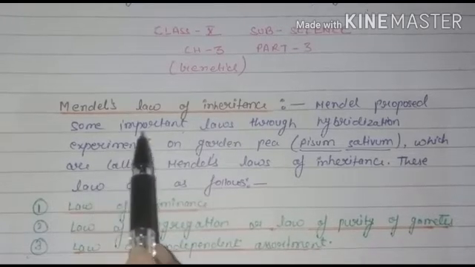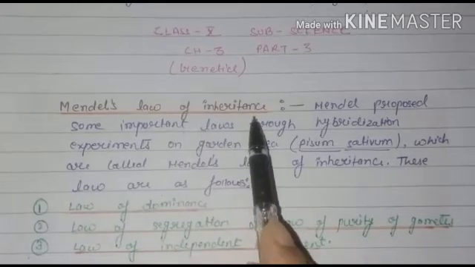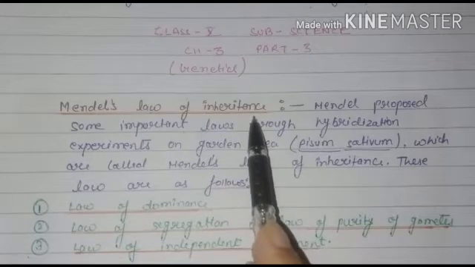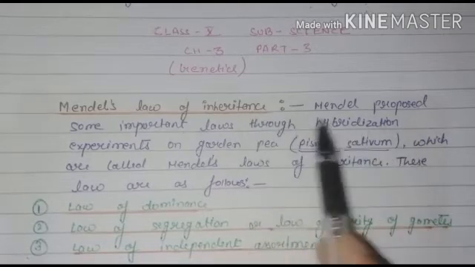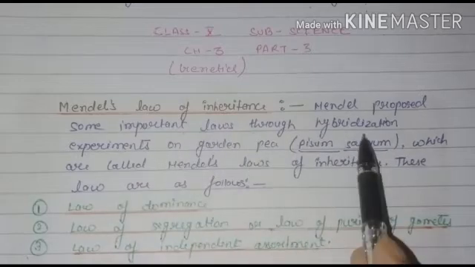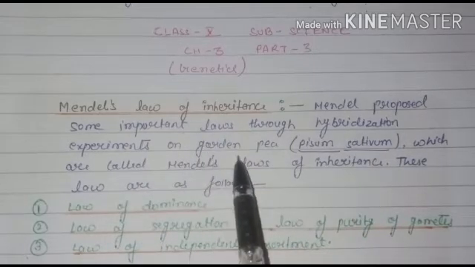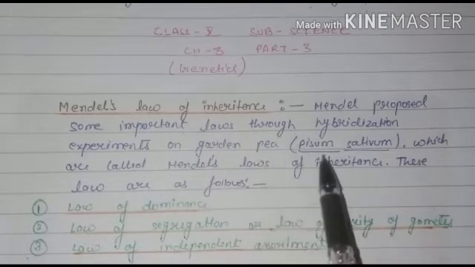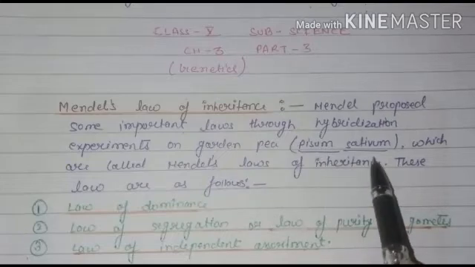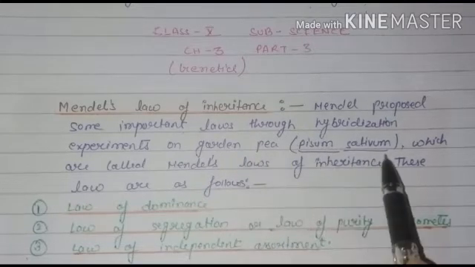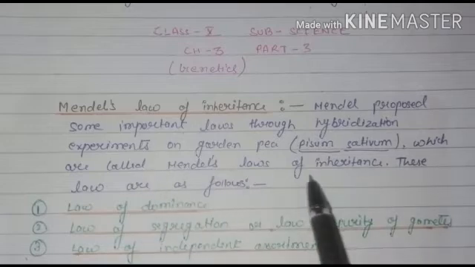So, Mendel's law of inheritance. Inheritance, you know, is the transfer of characters from one generation to another generation. Mendel proposed some important laws through hybridization experiments on garden pea. The scientific name of garden pea is Pisum sativum. Sometimes the question arises: what is the scientific name of pea? That is Pisum sativum. These are called Mendel's laws of inheritance.